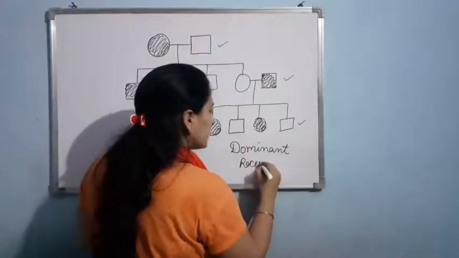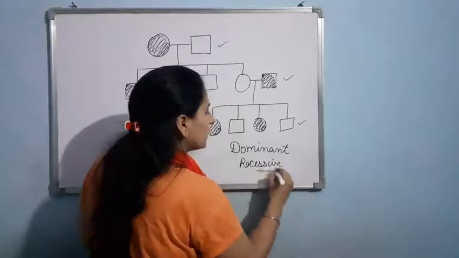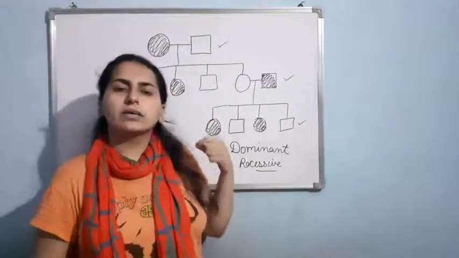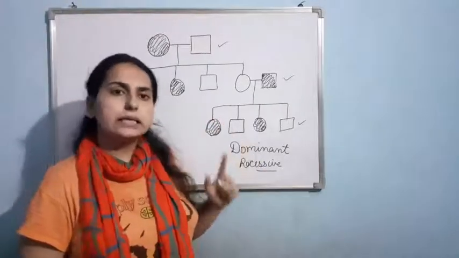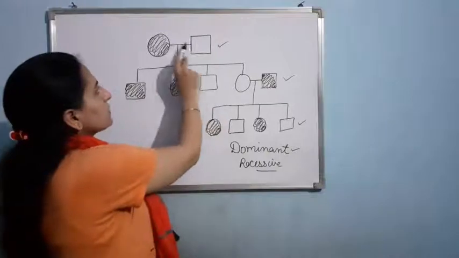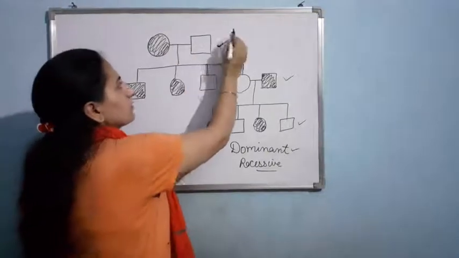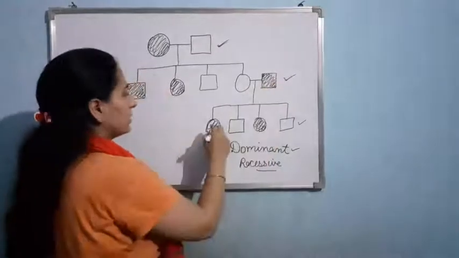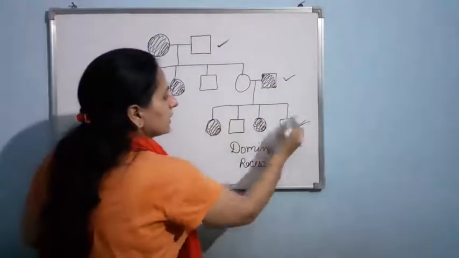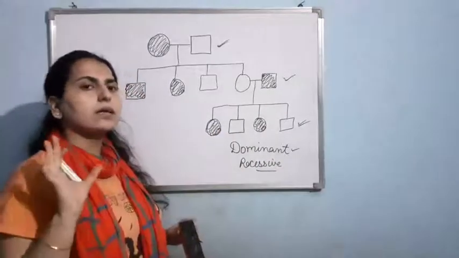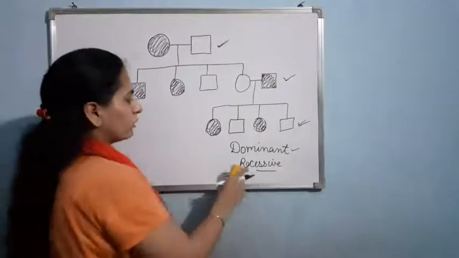If the trait is not missing any generation, or I can say if the affected individual is having the affected parent, then the trait will be dominant. Now just see, the trait is present in the parents, the trait is present in the first generation, the trait is present in the second generation. So as the trait is not missing any generation, this is dominant.